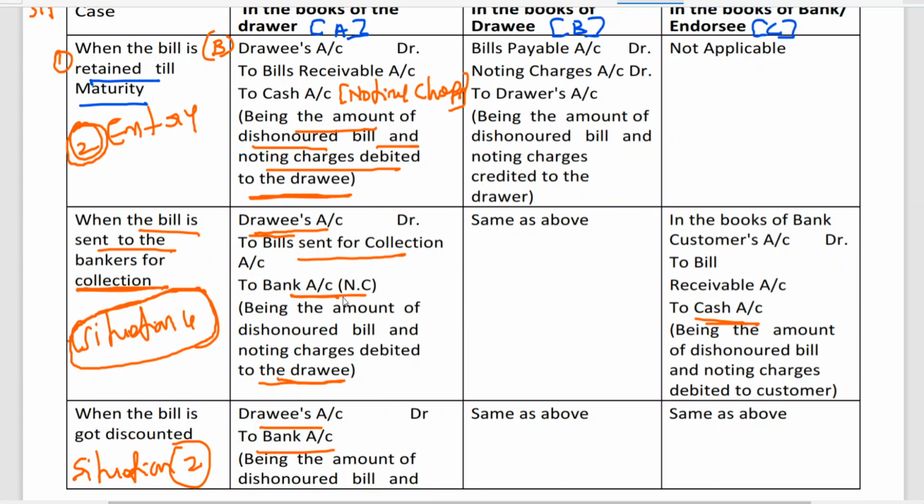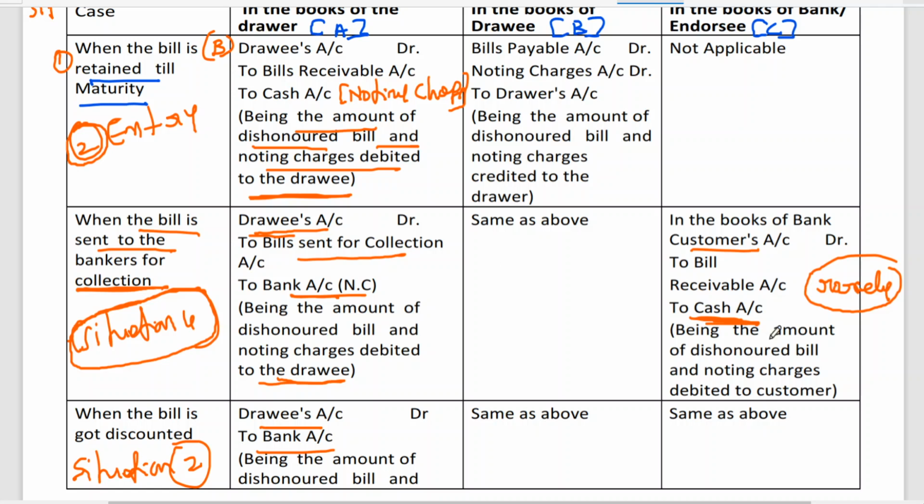Even though at the instruction of the drawer, noting charges are being paid, since banker is making the payment, he is giving credit to which account? Cash account. So whenever bank is paying, the entry will be same. Customer account debit to bills receivable to cash account, same as above. So very rarely you come across this. Rarely you will be asked to write entry in the books of bank. Customer account is debited, it's like a withdrawal. We have seen in BRS. And they are giving back the bill because bill has been dishonored, right?